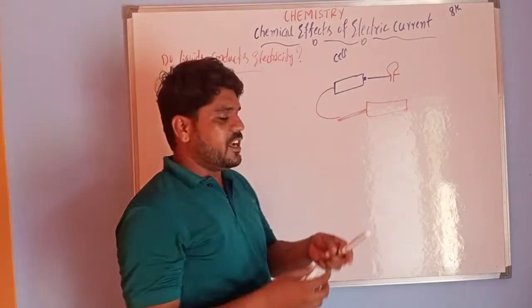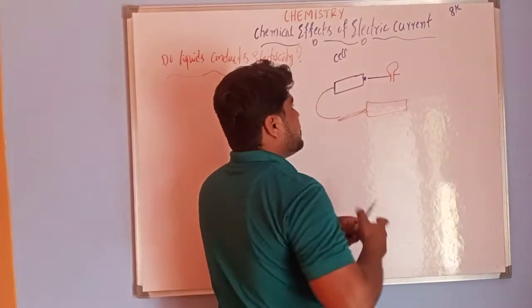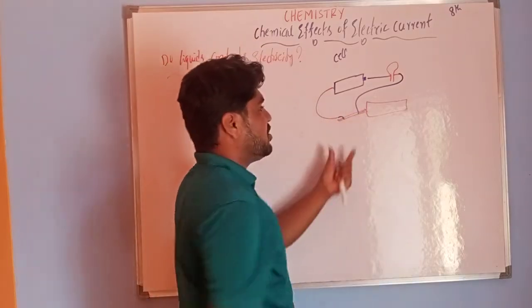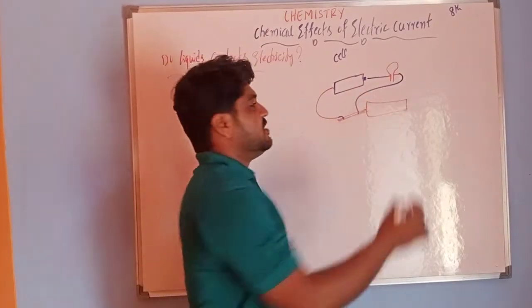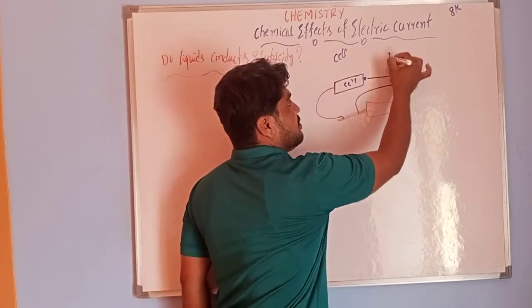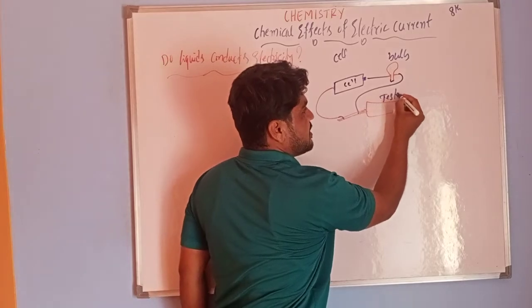The other end is connected to the other end of the tester. Like this we connect the circuit, with the cell, the bulb and the tester.